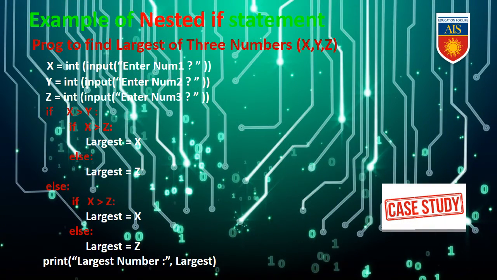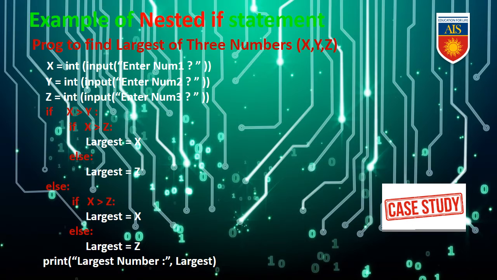Example of nested if statement. Here is an example of the program. Find the largest of 3 numbers x, y and z. That means in this program we will get 3 different values as numbers, and we will find out the largest one among these 3. So here is an example. x = int(input('enter num1')), then y = int(input('enter num2')), then z = int(input('enter num3')). So we have assigned 3 different variables along with their data type.